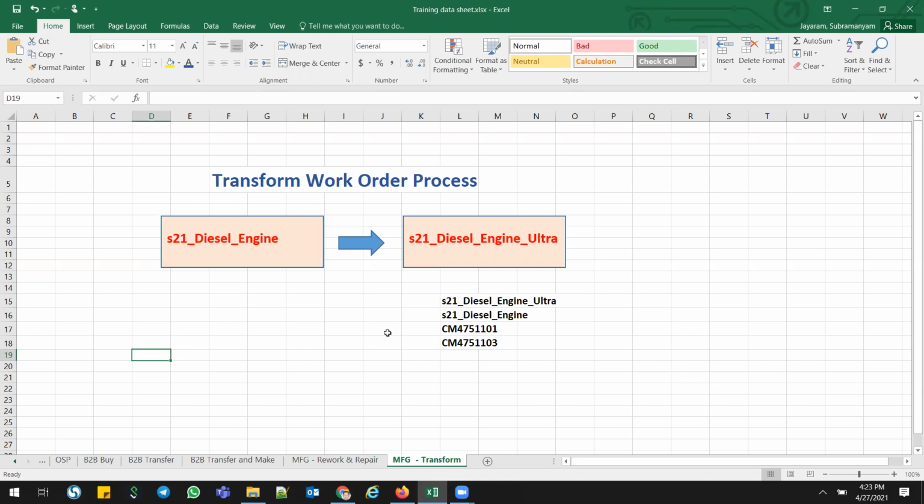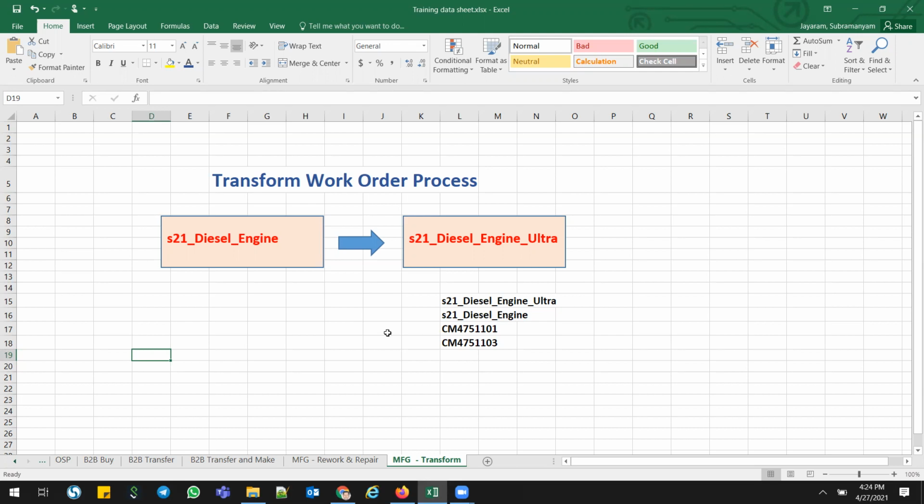For example, if we talk about car companies, Honda 2019 model and 2020 model, they just change a couple of speakers and some front side bumpers. So in that case, you don't necessarily need to destroy or scrap all these 2019 models if they are not sold in the market. Yes, they can upgrade them and sell to the customers. Or another way that most people do is sometimes they may not transform it, and they put some promotional discounts and sell to the customer as much as possible to clear the stock.